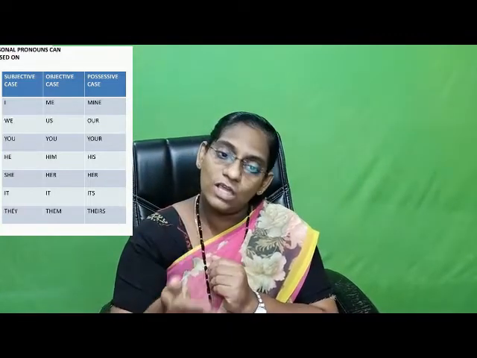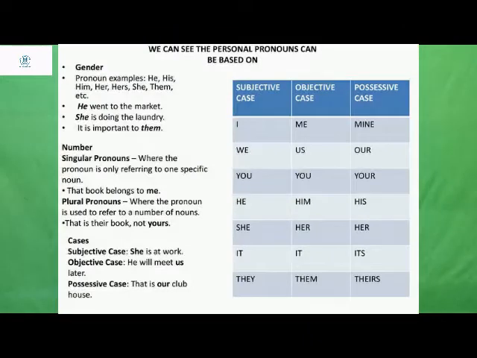Like that, the following examples are given. We, us, our. You, your. So you will be the same in subjective case and objective case, it will be you only. But in possessive case it will be your.